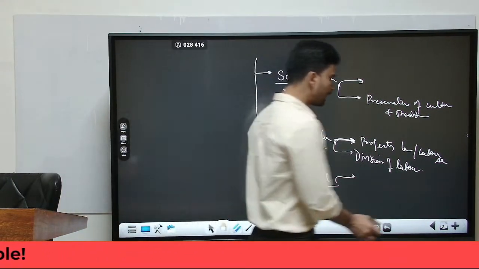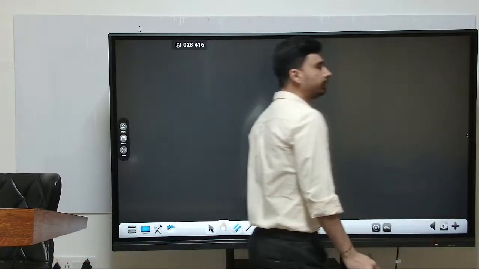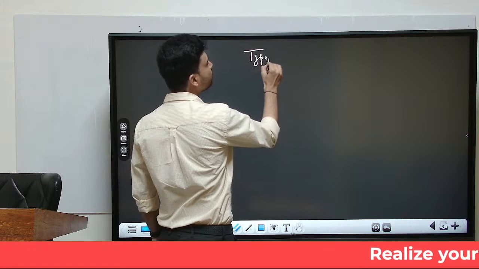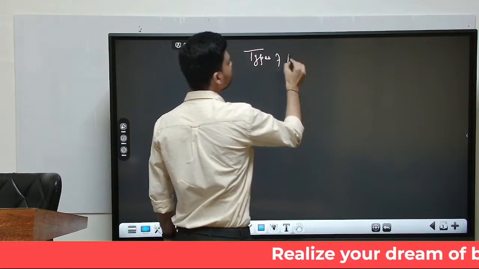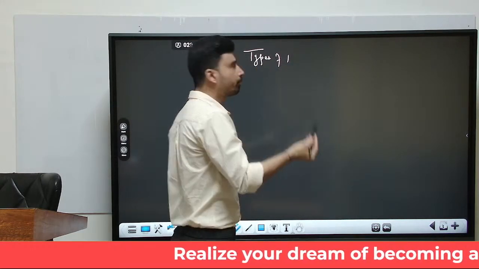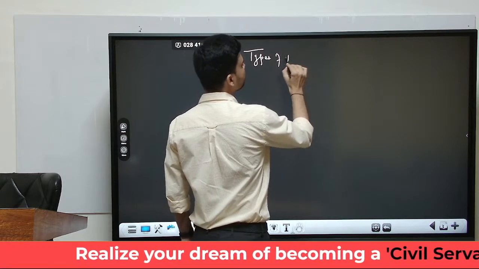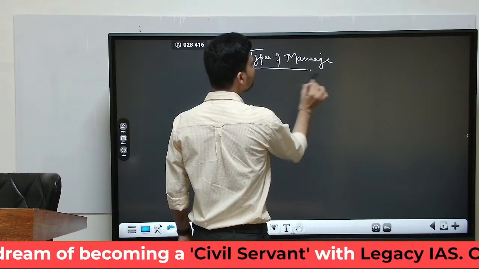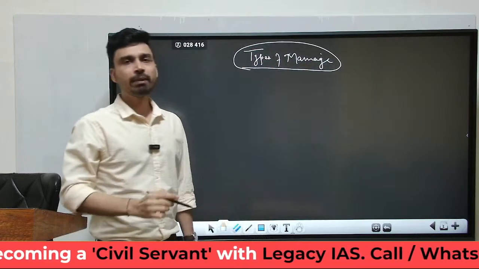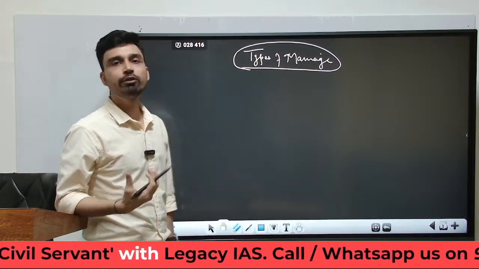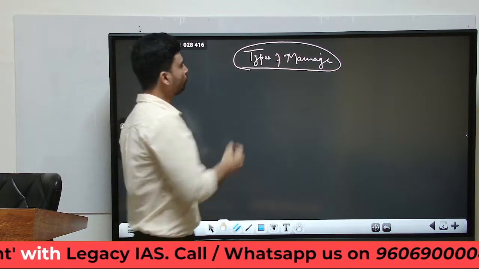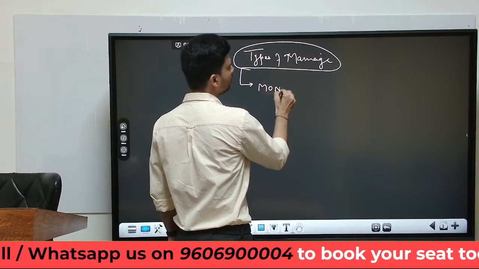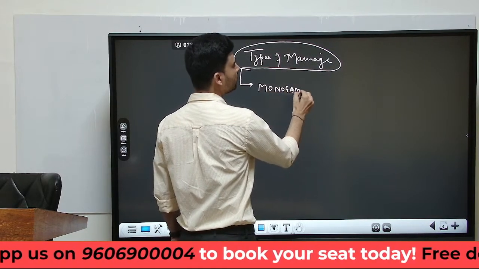Now, after understanding the functions performed by marriage, let us try to understand what are the different types of marriage that we have in different societies, different primitive or simple societies. So types of marriage. Now, types of marriage is generally determined on the basis of how many spouses an individual has in the marriage. So first of all, we can consider monogamy, that is one individual kind of marriage.